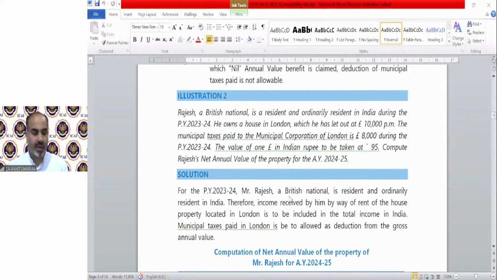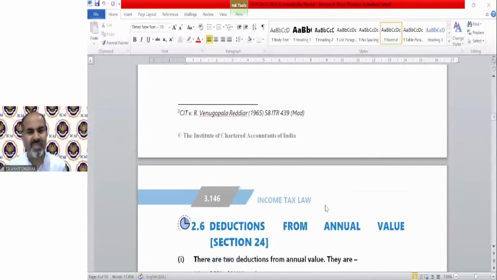No problem. No other value has been given, no other value like municipal value, etc. of that property. So we will take this 10,000 as the value for the purpose of GAV. 10,000 into 95 into 12. We will convert into Indian rupees. 10,000 into 95 into 12. That will be my GAV. Deduct the 8,000 into 95 into 12 as a municipal tax. Remaining will be your annual value. Simple. Solved. Clear? It's very simple.